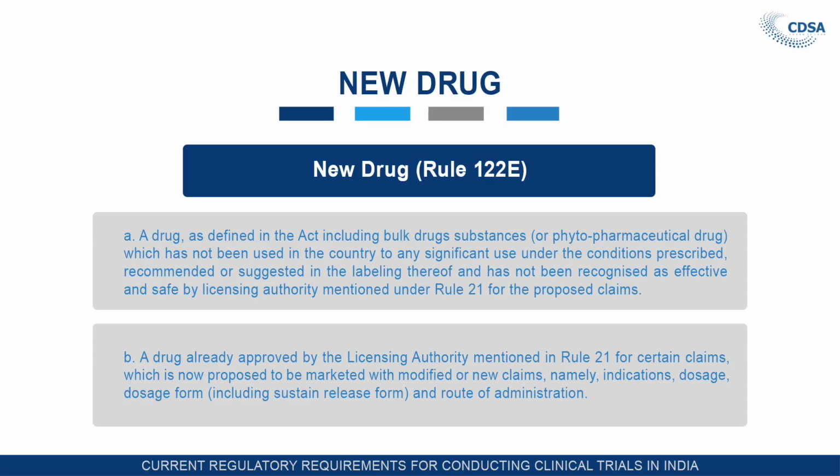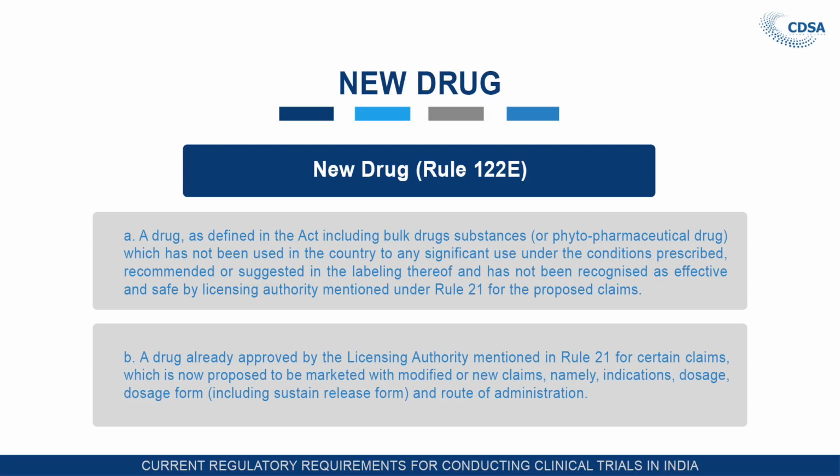Let us see one example. For example, paracetamol 500 milligram tablet approved for the indication of antipyretic. Now someone has proposed the drug to be marketed with a different dose, that is 600 milligram, then it becomes a new drug. If it is proposed to be marketed as a capsule, then it is a new drug, or any other dosage form.